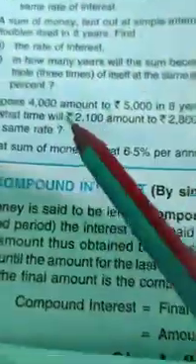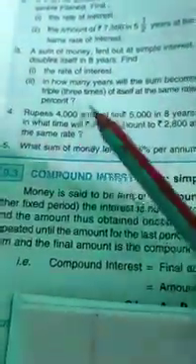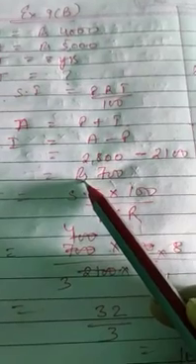Now next, principal 4,000, amount 5,000, time 8 years. In what time, it is asking here? In what time will 2,100 amount to this at the same rate? The rate we have found out, 25 by 8. By the same rate, again we have to find the time, but the amount here is different. So amount minus principal, interest you will get 2,800 minus 2,100. You will receive rupees 700. Okay, so that is your new interest.